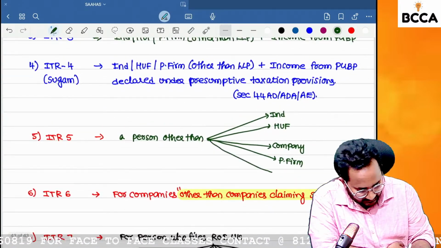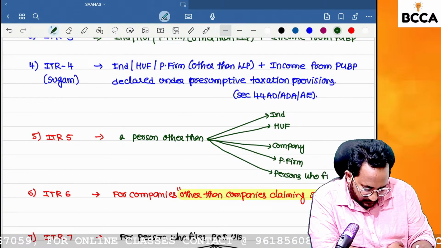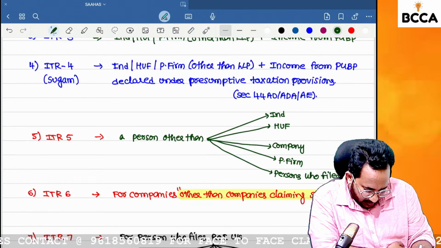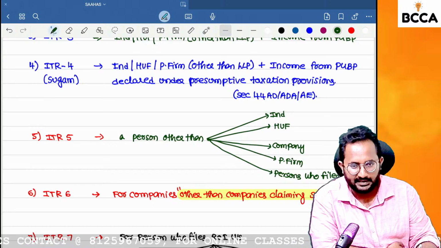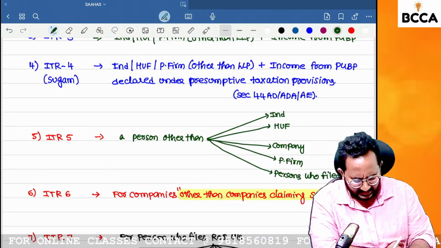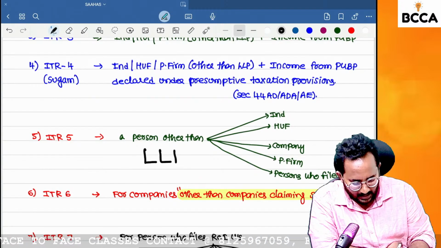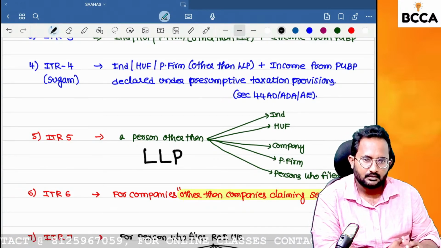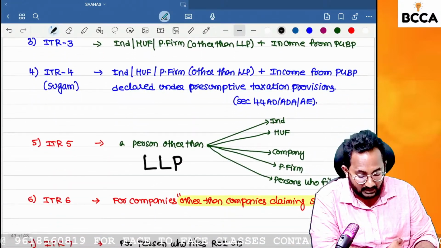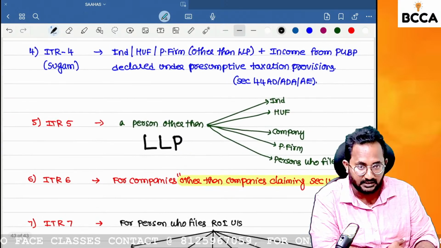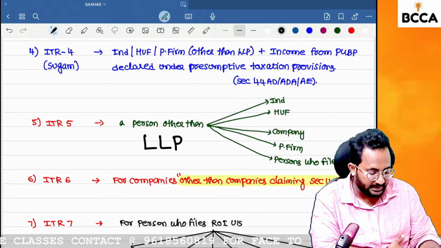Next, persons who file ITR 7. Can you tell me whom? So ITR 7 can be filed by trusts, political parties, etc. That means who is covered here exclusively? In big letters you can write LLP. So LLP is always excluded in previous cases. So if an LLP wants to file the return of income, they need to go with form number ITR 5.